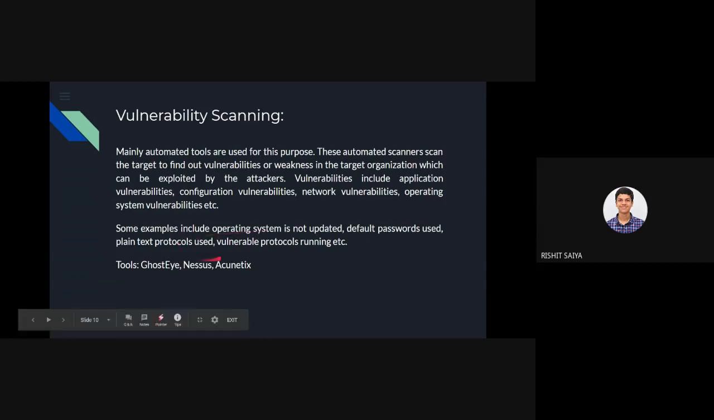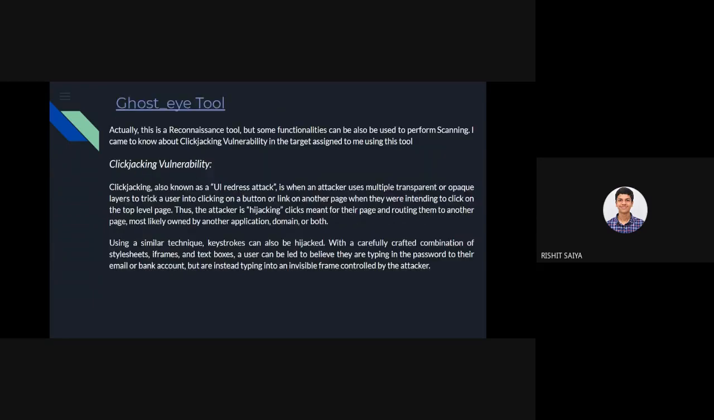Then plain text protocols. We know about vulnerable protocols running, which we saw in the Nmap scan, and which might be exploited if we don't use any vulnerability scanning. Some of the famous tools are GhostEye, Nessus, and Acunetix. I have used GhostEye here. What is some information about the GhostEye tool I want to put? It's a reconnaissance tool.